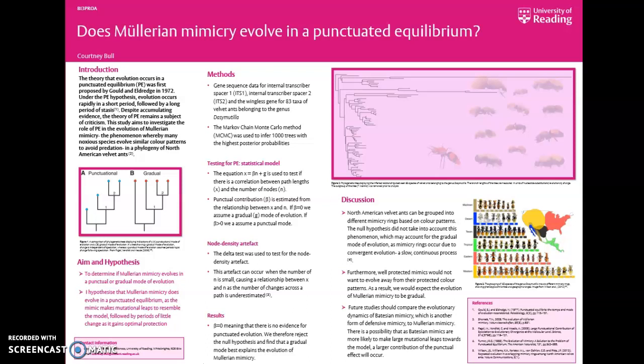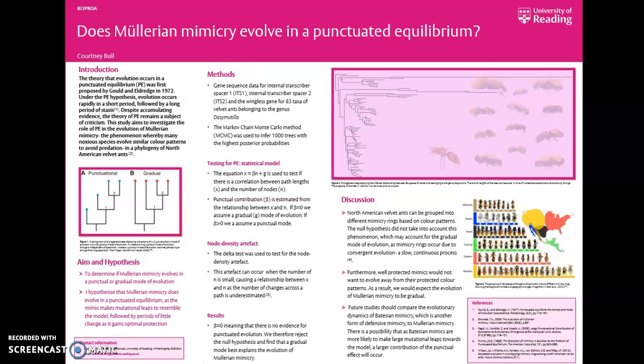Müllerian mimicry is very well studied in butterfly species, particularly Heliconias. I decided to carry out my analysis on North American velvet ants because despite being one of the most speciose mimicry complexes known, North American velvet ants remain largely understudied. My hypothesis is that Müllerian mimicry does evolve in a punctuated equilibrium.